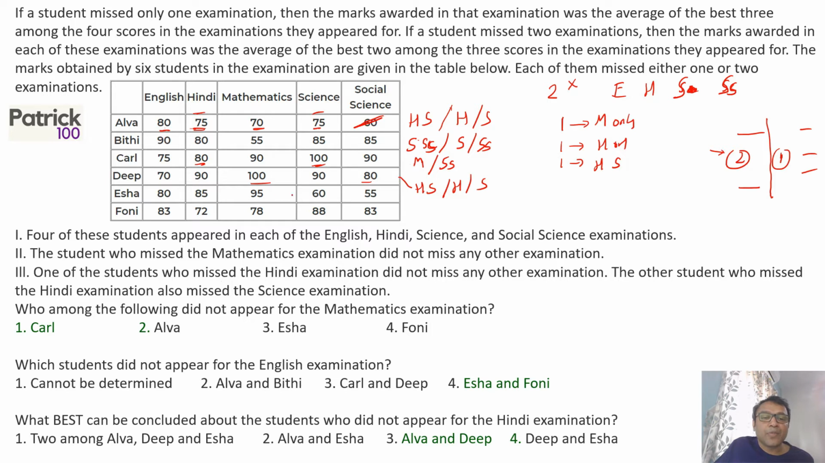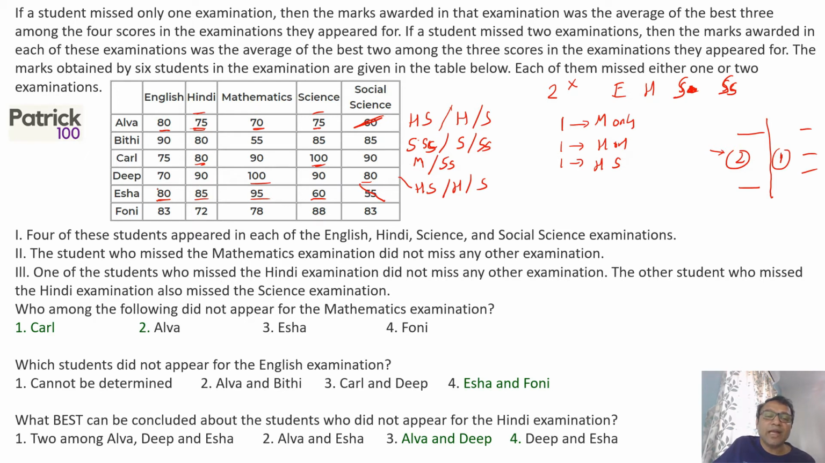Coming to Isha, all are different scores. So he cannot miss two subjects because if he missed two subjects, in both those subjects he would get the same marks. So he must have missed only one subject, and that one subject that he missed must be the average of the remaining three. So I'm removing the minimum score. Now I will check the remaining. I'll check which subject will be the average of the remaining three. If you look at 80, it is the average of 85, 95, and 60. Obviously maths can't be the average, science can't be the average. It can be either English or Hindi.